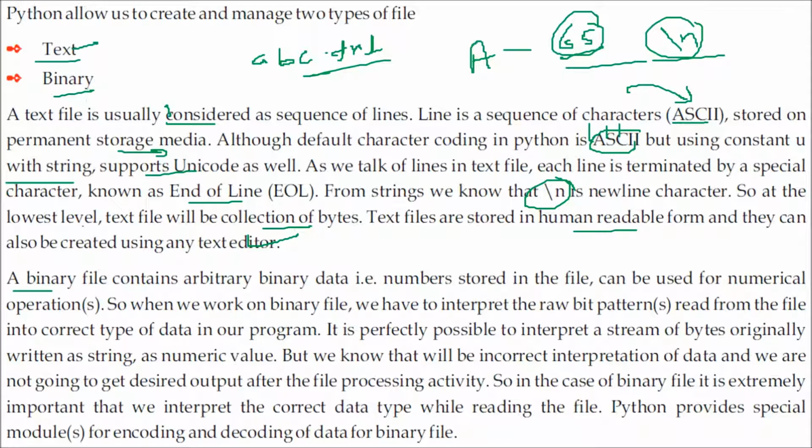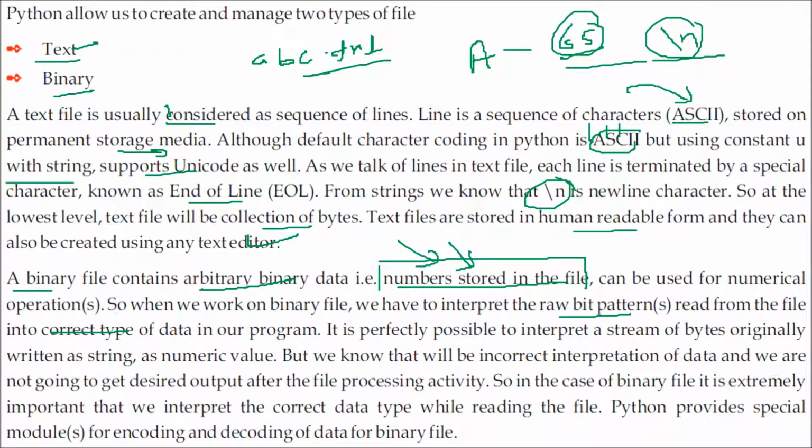How about the binary file? First is the text, second is the binary. A binary file contains arbitrary binary data, that is, numbers are stored in the file. The basic crux is that a binary file contains numbers, values, so on this file you can perform numerical operations. When we are working on a binary file, we have to interpret the raw bit patterns which we read from the file into the correct type, whether it is float, integer, or long.